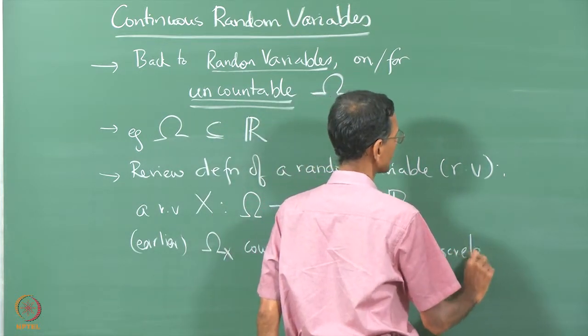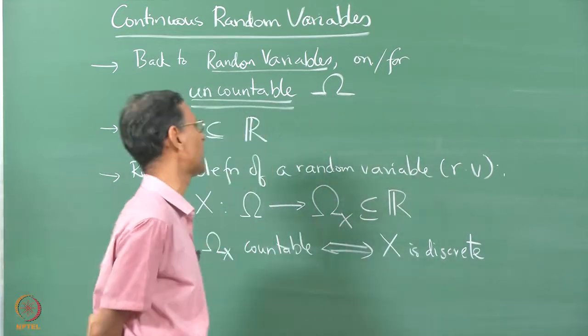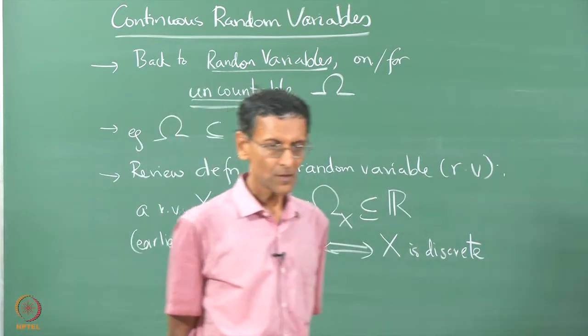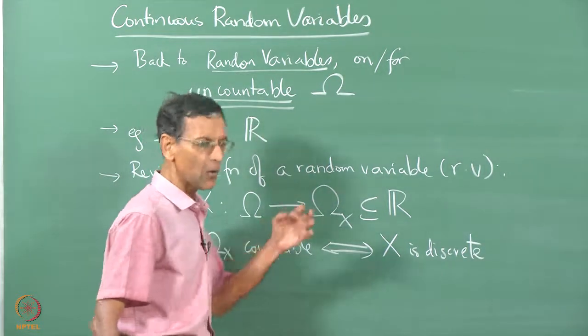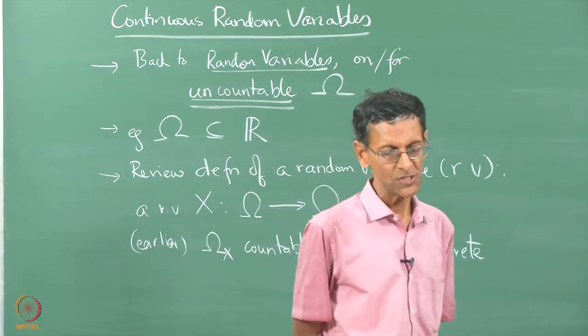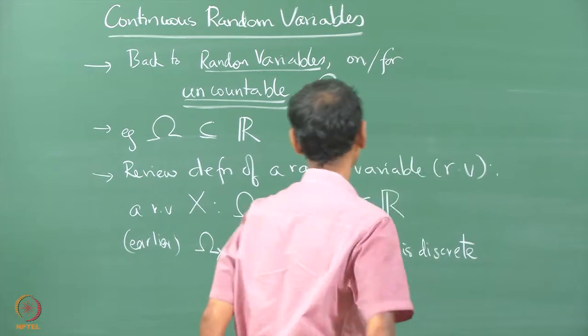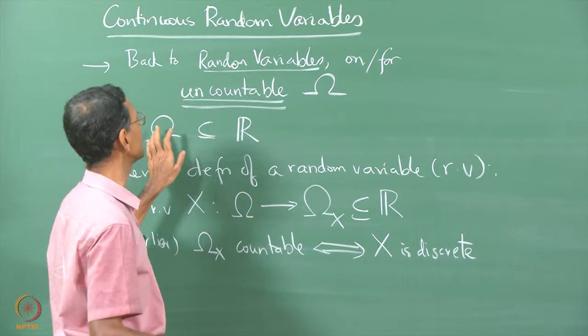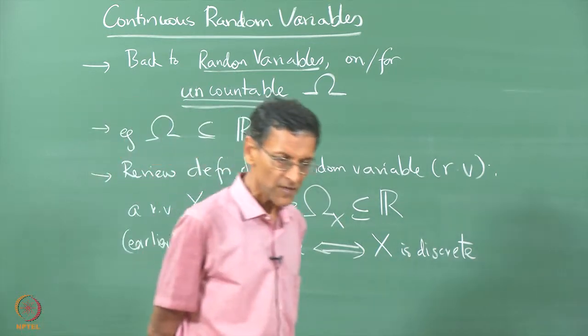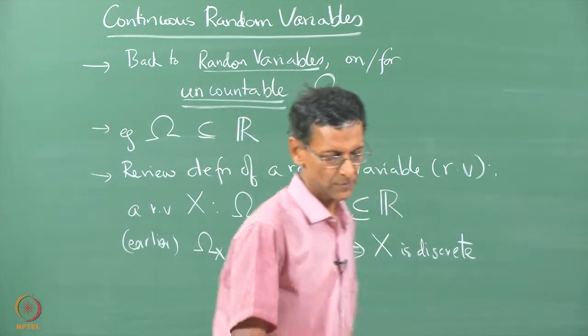In other words, x can take only a countable number of values such as 0, 1, 2, 3, whatever. We have seen enough examples of that. But now I am going to move on to the situation where omega x is uncountable, which is certainly possible when the underlying space is a portion of the real line.